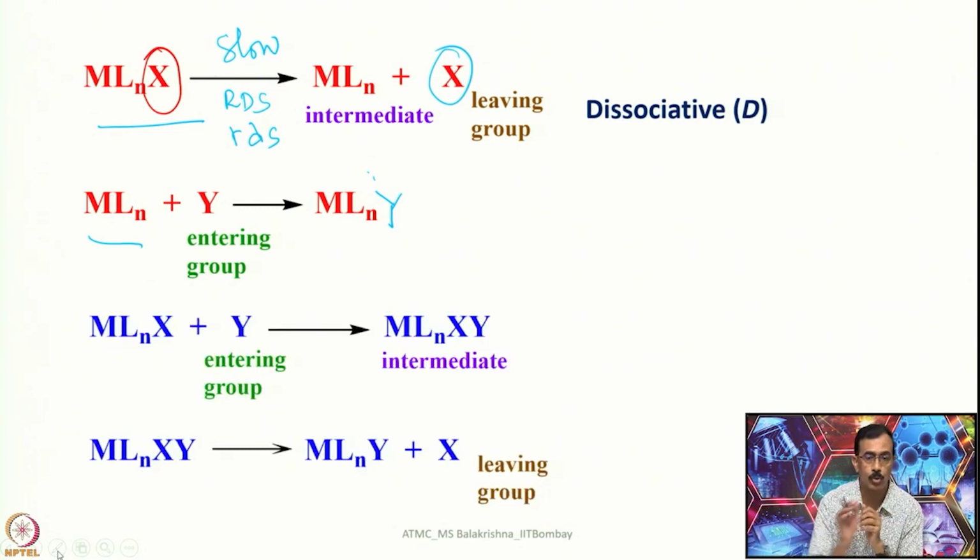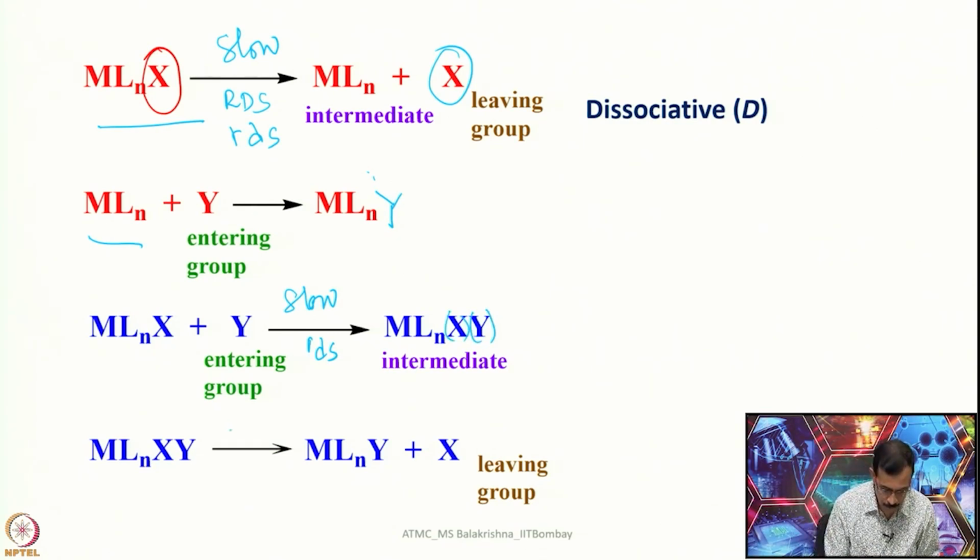The other one is associative. In this case, this is the slow step or rate determining step. In this one the entering group will be added before the intermediate is formed. Now, the intermediate is there, the expansion of coordination number you can see here, and now once in the fast step, and here this is a fast step.